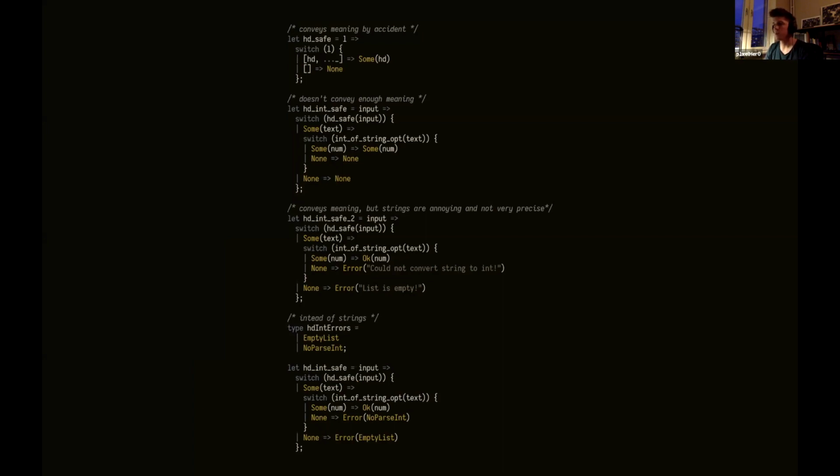But if you want to compose that function with another function, so we can fail in multiple ways, I argue it's better to use a result type, since we can't really differentiate the none and the none in the case where we fail to parse a string or the list was empty. And then we can use the strings, but the strings are a bit annoying and not very precise. So then we can define our own variant to convey the error.